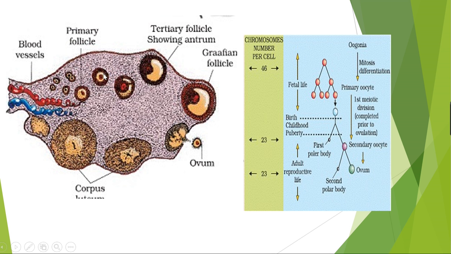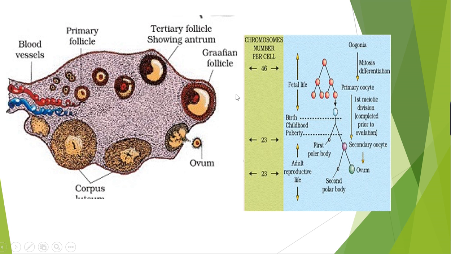After that, the primary follicle changes into the secondary follicle. You can see here, this is the secondary follicle. That secondary follicle changes into the tertiary follicle. In the tertiary follicle, the antrum is present. And finally, when the meiosis is completed by the primary follicle, it gets converted into the mature follicle. The tertiary follicle changes into the mature follicle, that is known as the Graafian follicle.